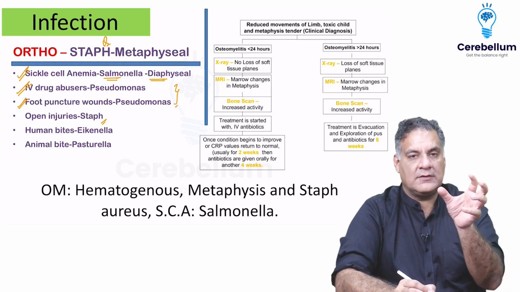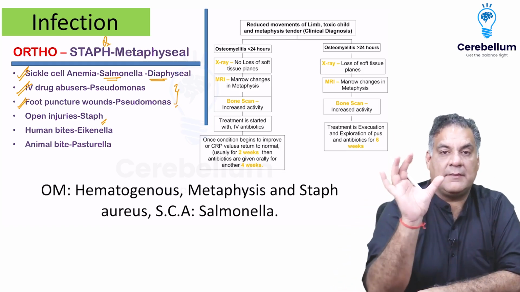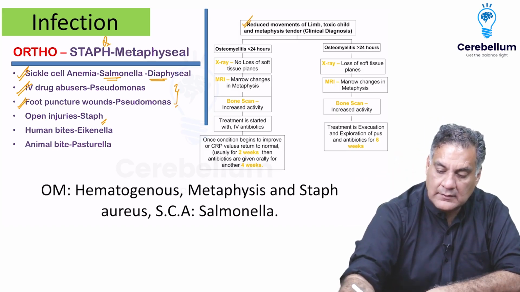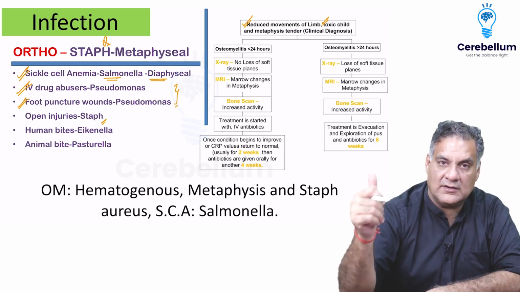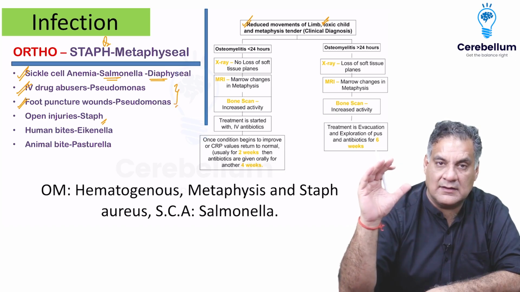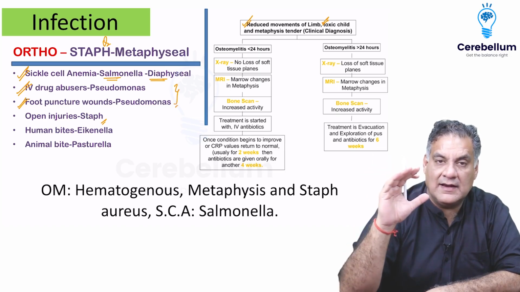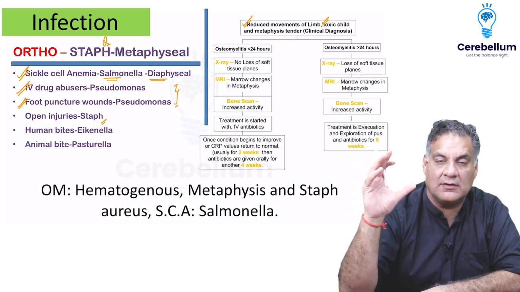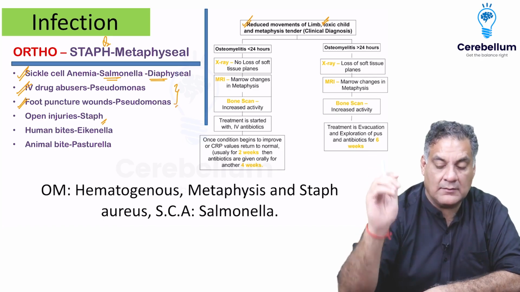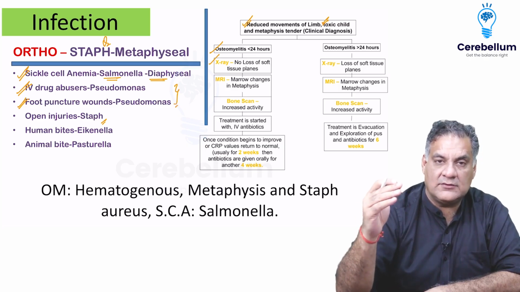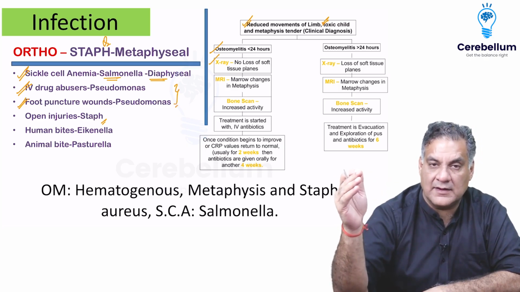Coming to when you want to diagnose osteomyelitis, the movements are absent in that limb. That's a key point. So reduced movement of the limb, right? Toxic child, not eating and not sleeping is toxic. High fever, high erythrocyte sedimentation rate, that is ESR, high CRP, that is C-reactive protein. These are indicators of a toxicity of infection in the body. Osteomyelitis in the first 24 hours, the X-rays are normal because it takes 24 hours to show the soft tissue plane is lost.